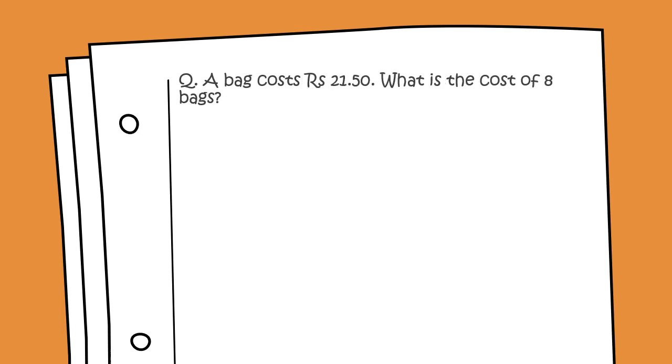The next question is, a bag costs rupees 21.50. So we have to find the cost of 8 bags. Here the cost of one bag is rupees 21.50.